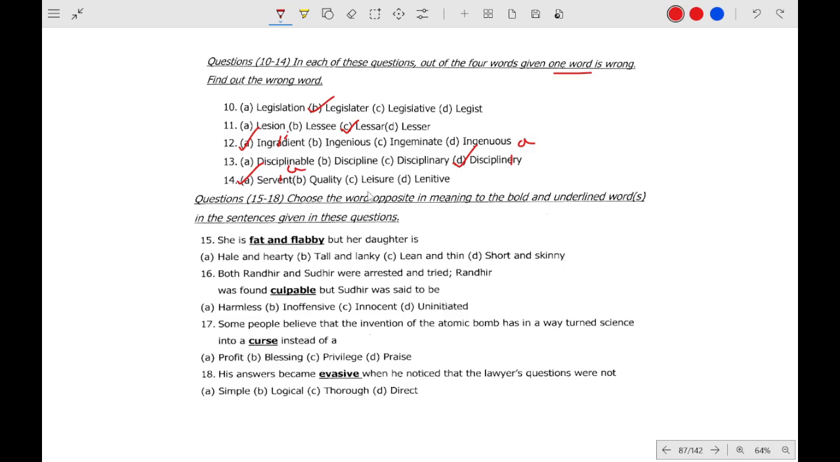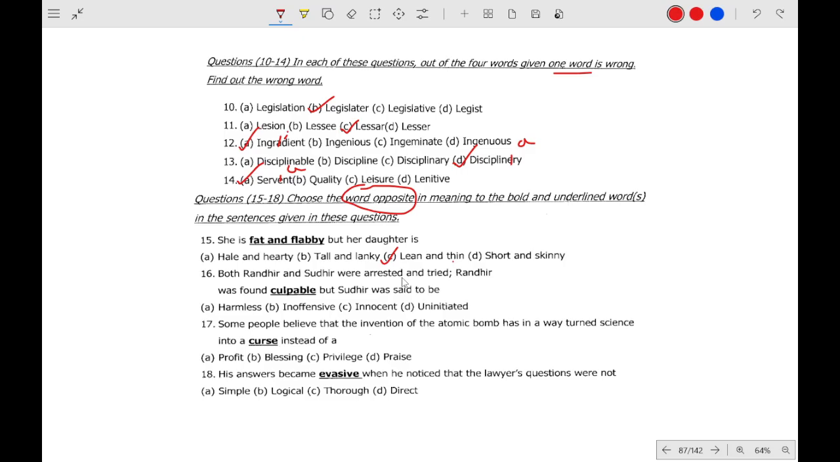Choose the opposite word, a word opposite in meaning to the bolded answer. So what is the opposite of fat and flabby? Flabby means someone who has difficulty moving, okay. His body flaps, that means his hands and legs flap. So fat will be the opposite of thin. You can easily see this will be the answer, because the opposite of fat will be thin and the opposite of flabby will be lean, okay.